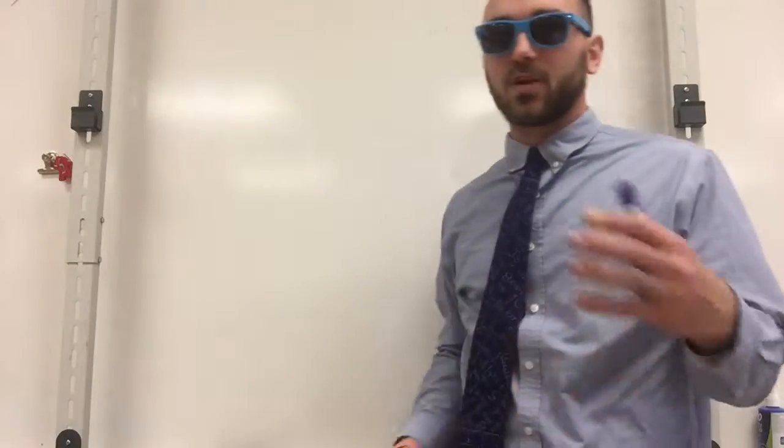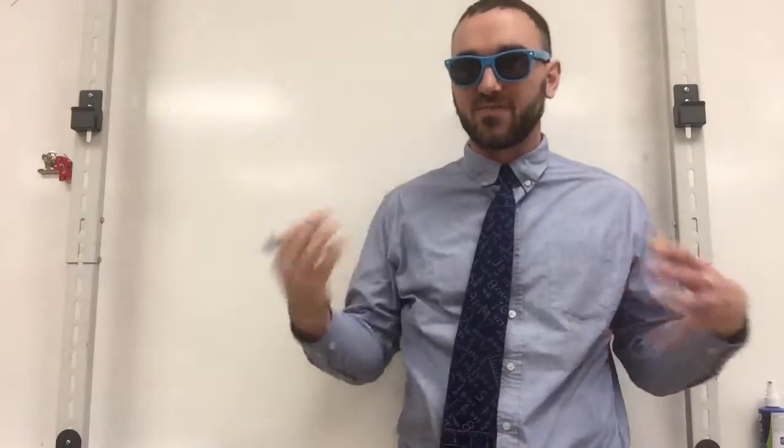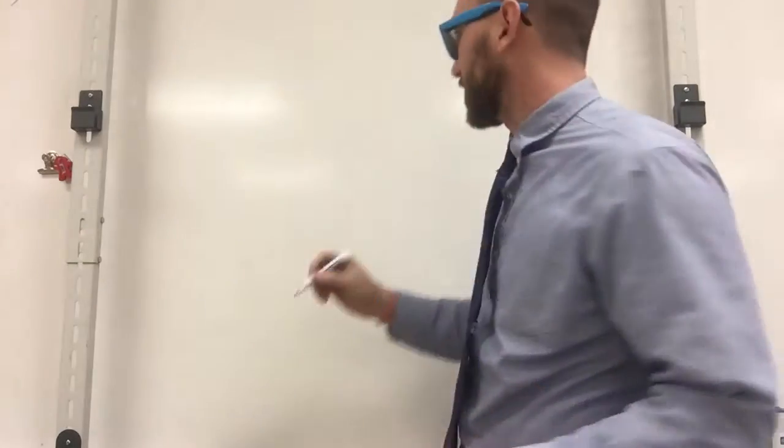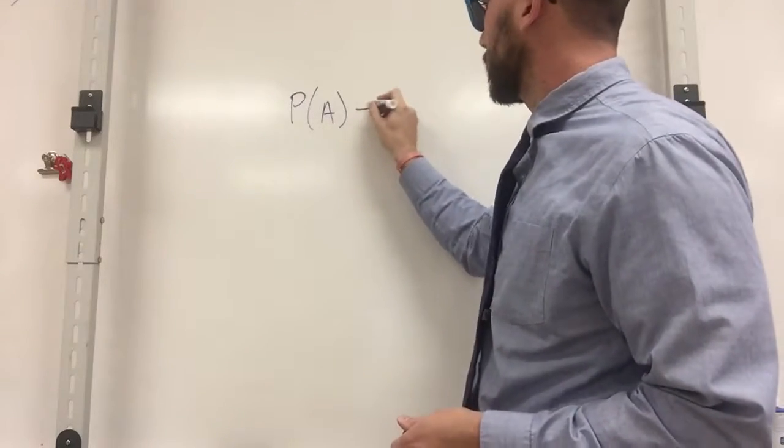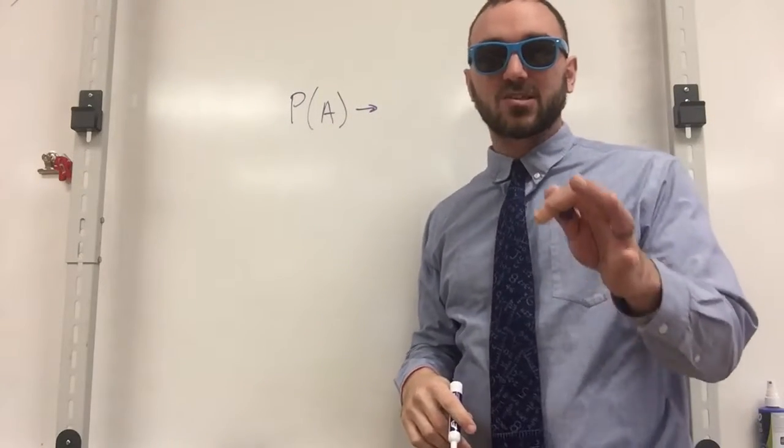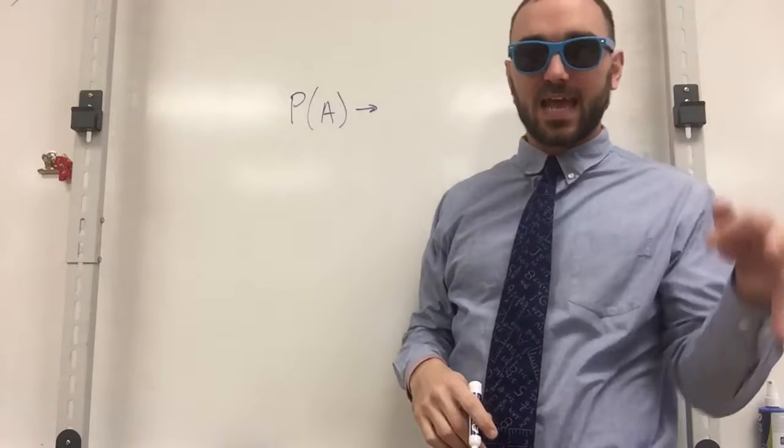We talk about probability all the time, being the probability of an event happening. So how do we actually note that in statistics? It's like this. We have P of A, which reads as the probability of the event A occurring.